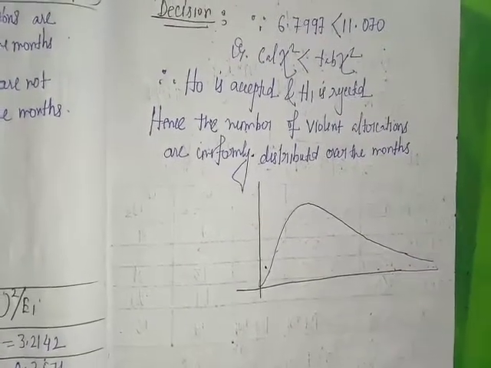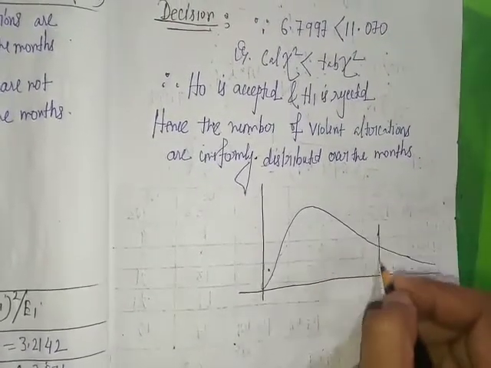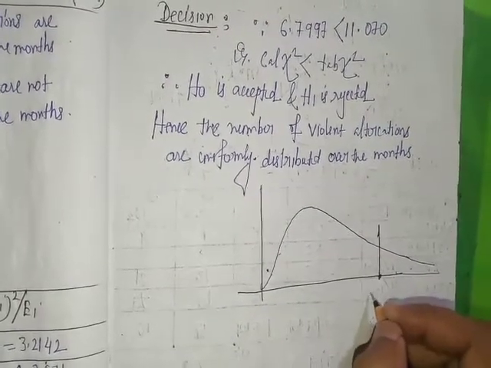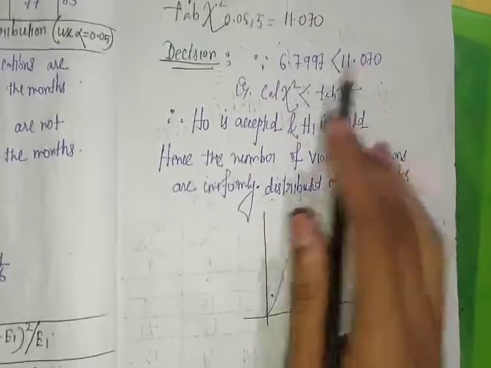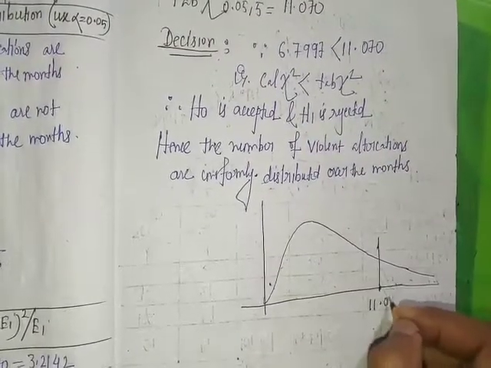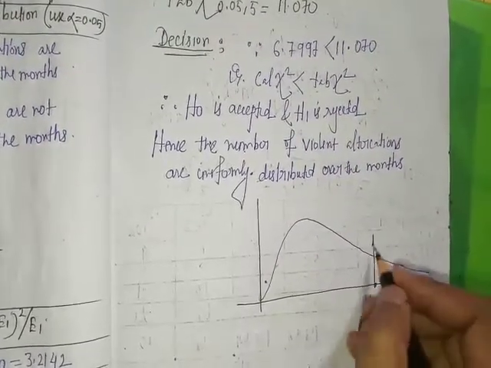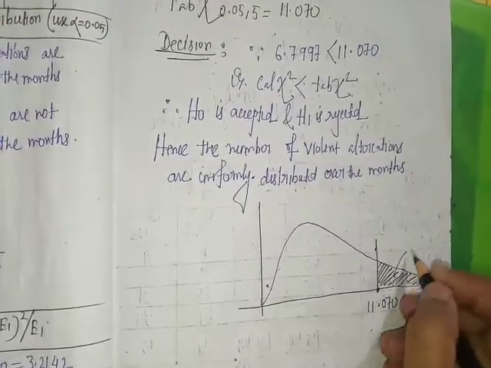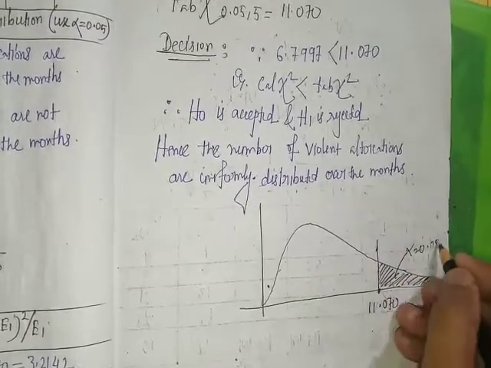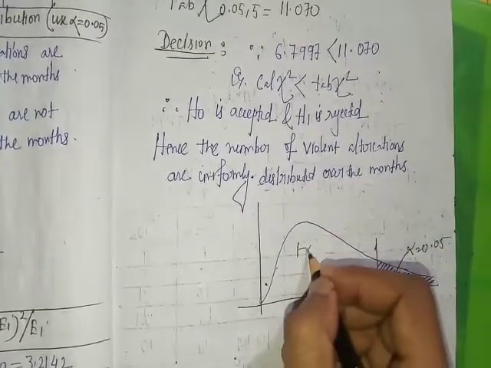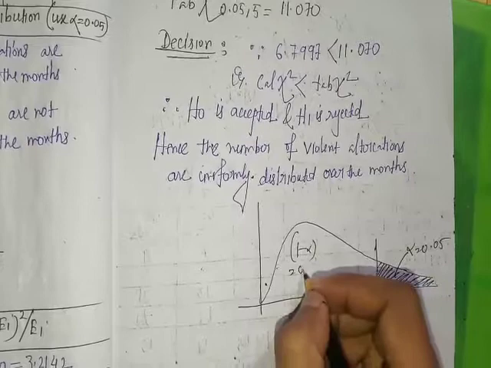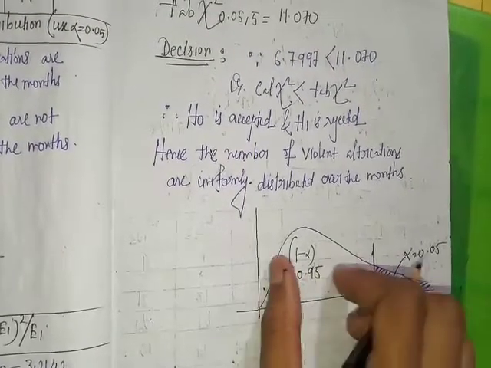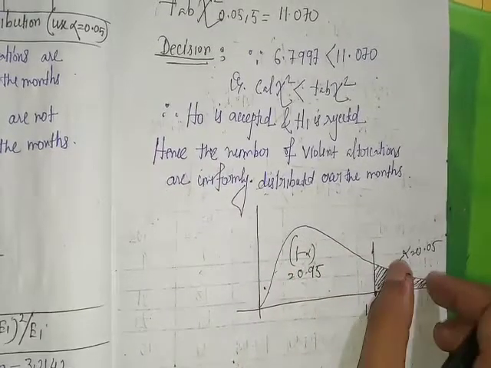This is the tabulated value of chi-square, 11.070, and this is alpha. The area of this region is alpha, equal to 0.05, and the remaining area is 0.95. This is the acceptance region, and this is the rejection region. In this region the null hypothesis is accepted, and in this region it is rejected.